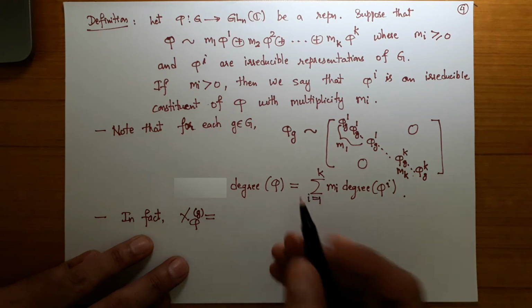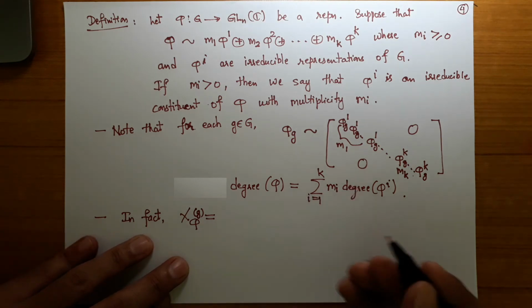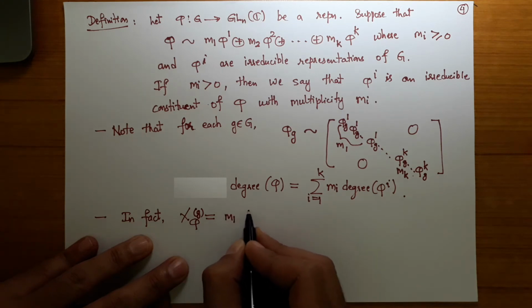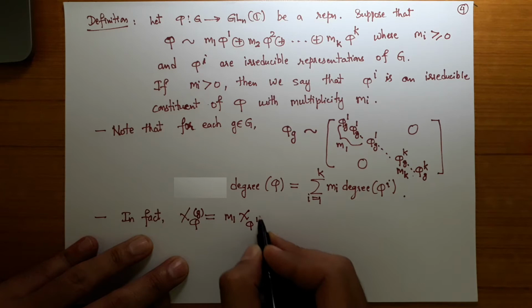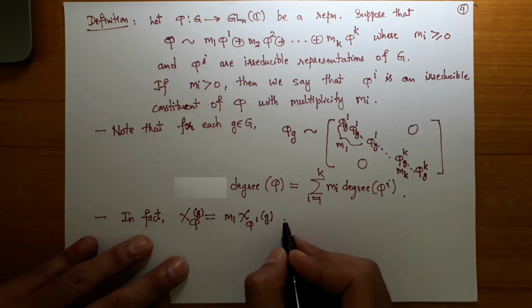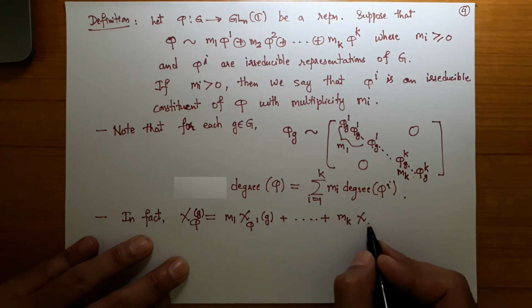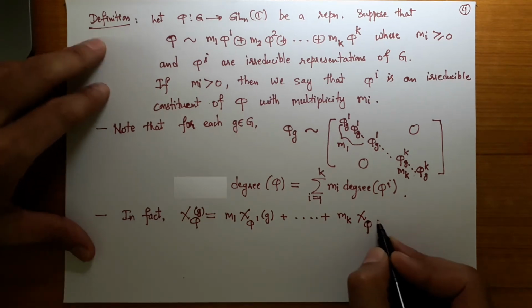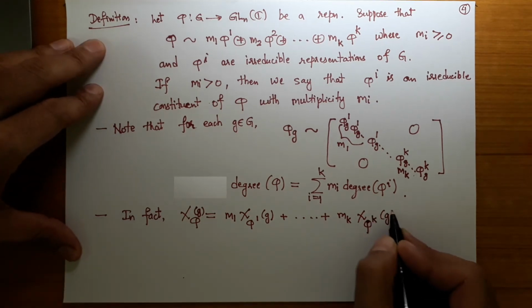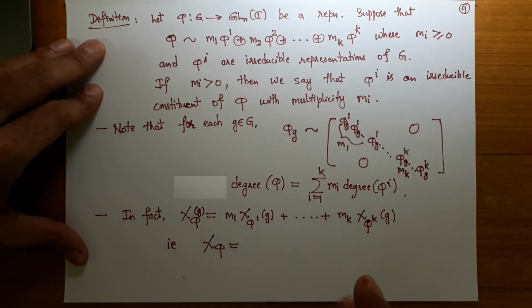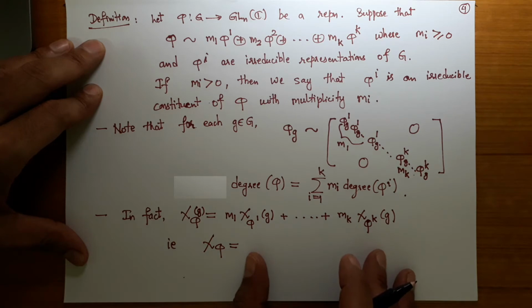Which is just the trace, and the trace of the sum is the sum of the traces, so that is simply m1 times character of phi1 acting on G plus so on, mk times character of phi k of G. That is, the character of your given representation is a linear combination of characters of its irreducible constituents.